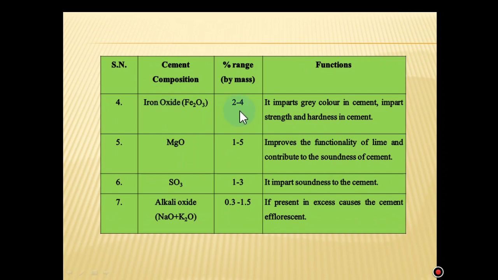Iron oxide 2 to 4%. It imparts the grey color to cement and imparts strength and hardness. Magnesium oxide 1 to 5%. It improves the functionality of lime and contributes to the soundness of cement. It is also an important property of cement which is discussed in the coming slides. Sulfur trioxide imparts soundness to the cement. Alkali oxides 0.3 to 1.5%, if present in excess, cause cement efflorescence.